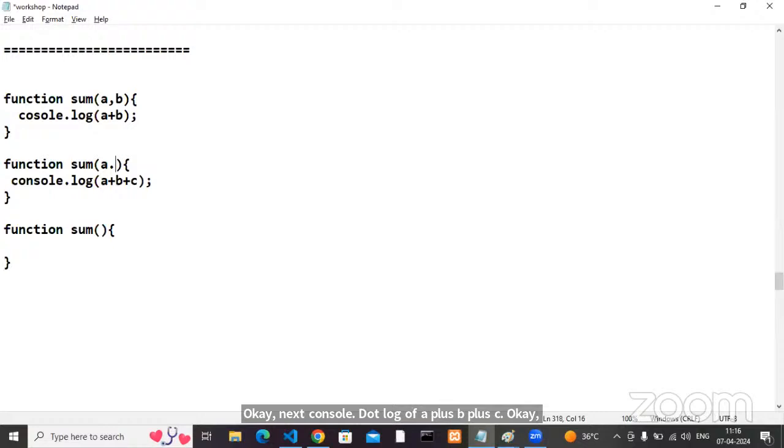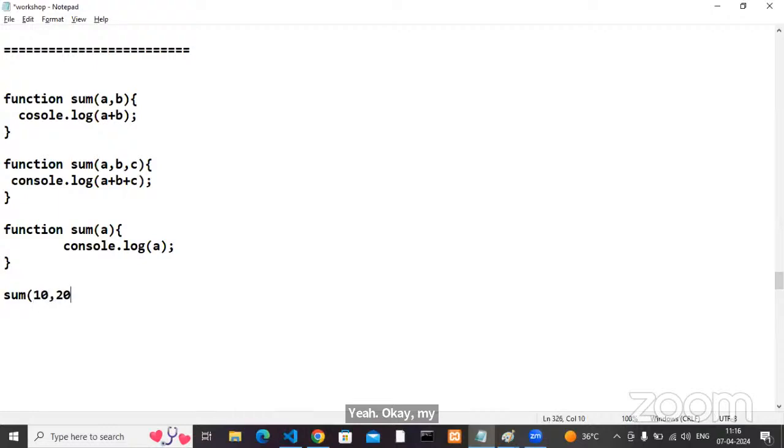It is expecting a, b, c. Console.log of a. My sum of 10, 20, 30. What's my answer? Sum of 10, 20. What's my answer? Sum of 10. What's my answer? Anyone?